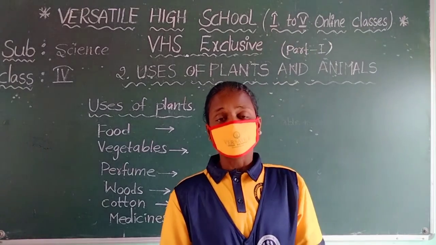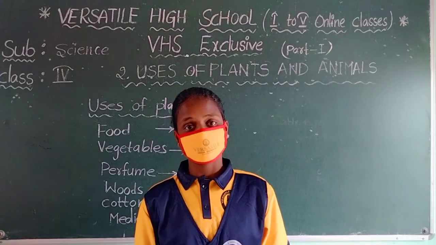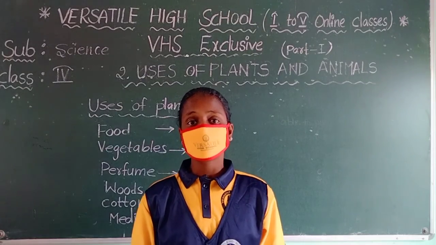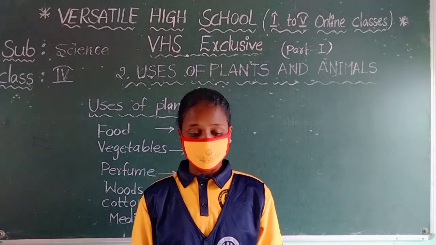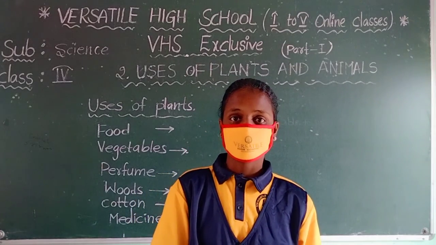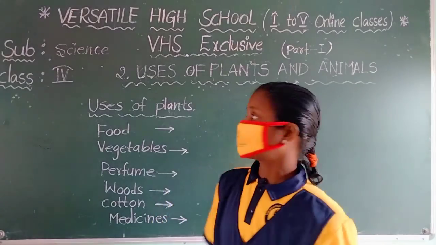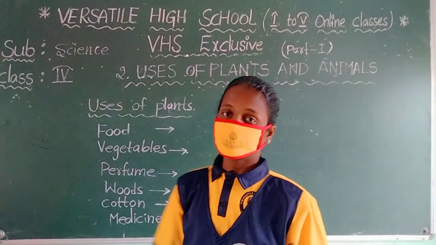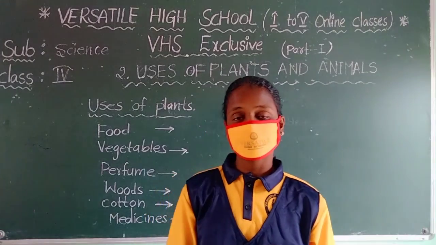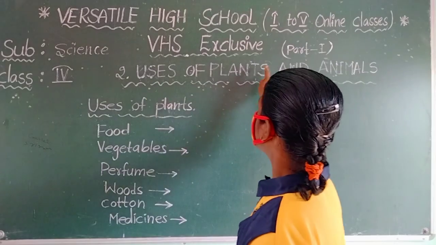But nowadays human beings build factories in the world and create pollution also. So here we care about plants and animals. First in this lesson, we are going to study uses of plants only.